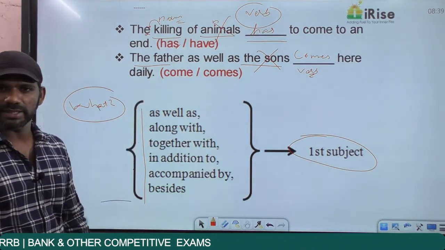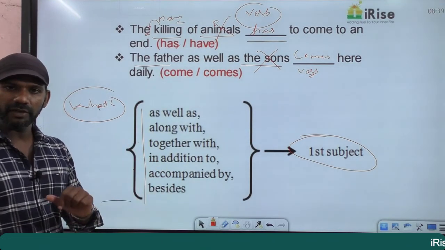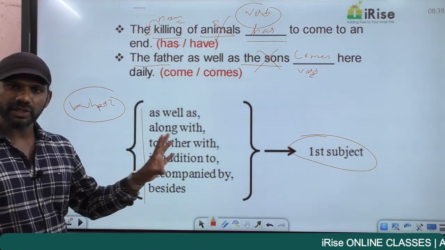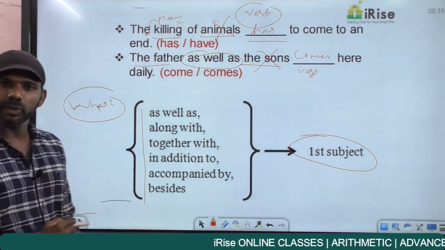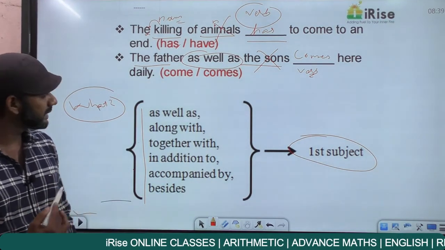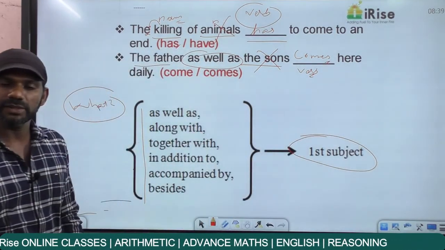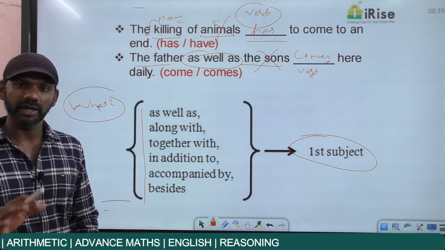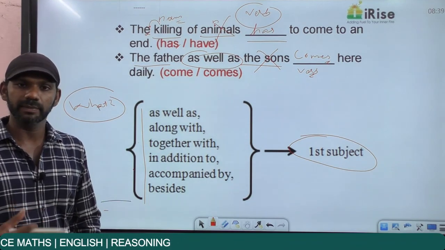Come to the same statement once again. The father as well as the sons dash here daily. We have two entities here. One is the father, the other one is the sons. And the relationship between the two entities is shown using as well as. So as per the rule, we need to focus only on the first subject. The first subject here is a father, singular. Verb must also be singular, comes here daily. Now don't get confused between verb singular and verb plural. I repeat, whenever there is s, es or is to a verb, the verb is singular. If no s, no es, no is, that means the verb is plural.